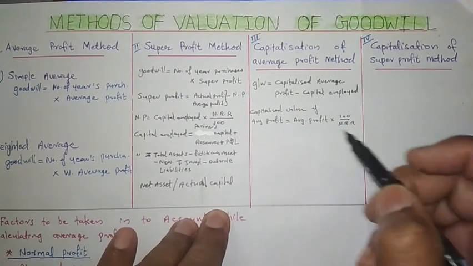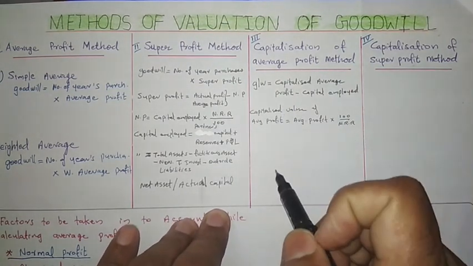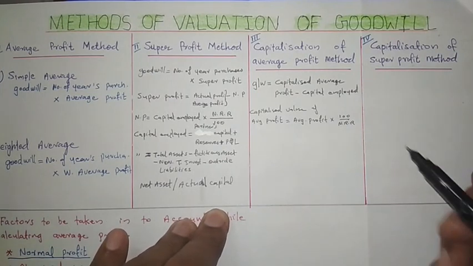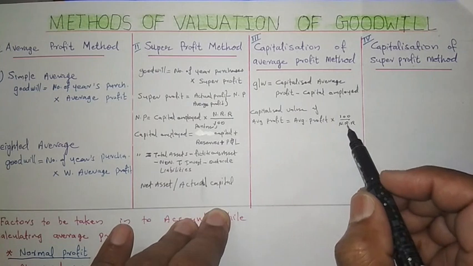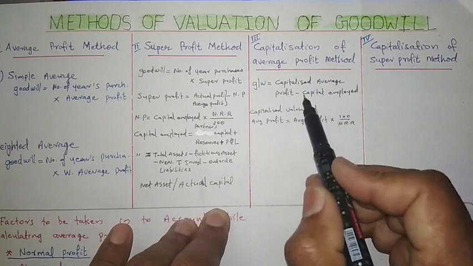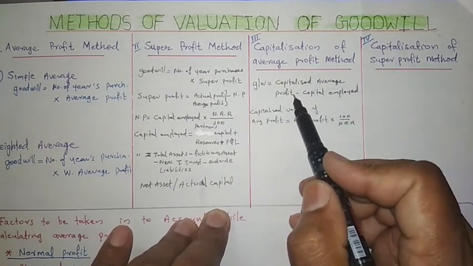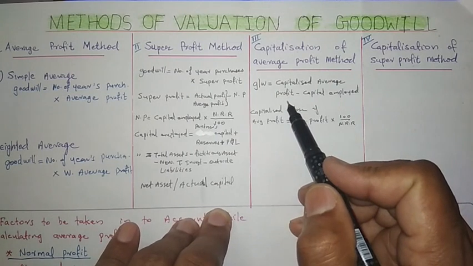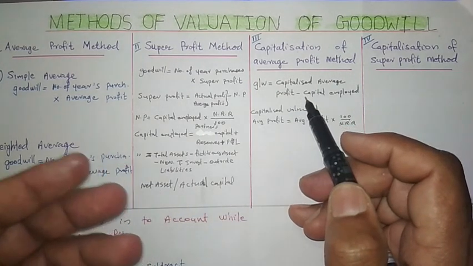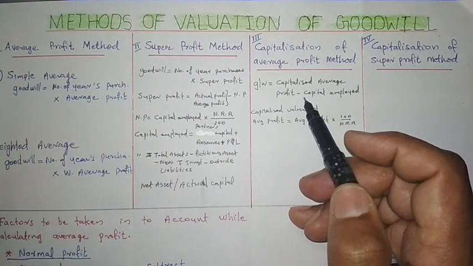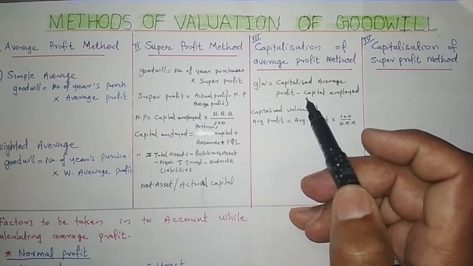Once again I am telling, suppose our profit is 50,000. So for getting 50,000, how much capital is required according to the normal rate of return. And here this is our actual capital. So our actual capital will be less than the capitalized value of average profit. Suppose the capitalized value of average profit is coming 10 lakh. It means 10 lakh is required to get our present profit. But our present capital is not 10 lakh. Our present capital is 8 lakh. So 10 lakh minus 8 lakh, that is known as goodwill.